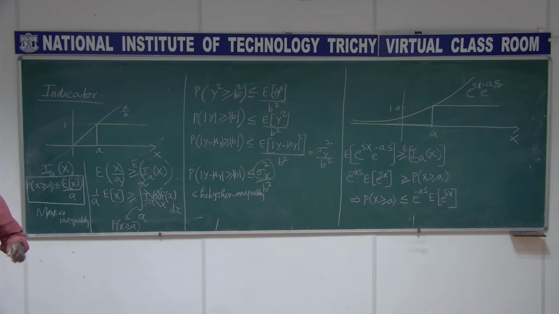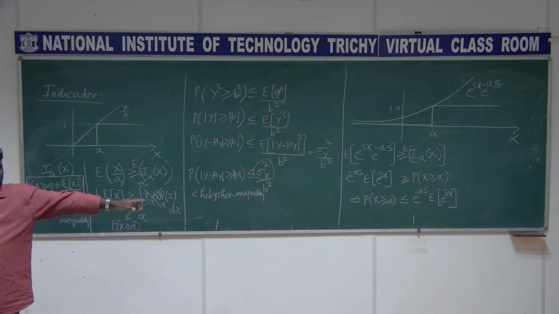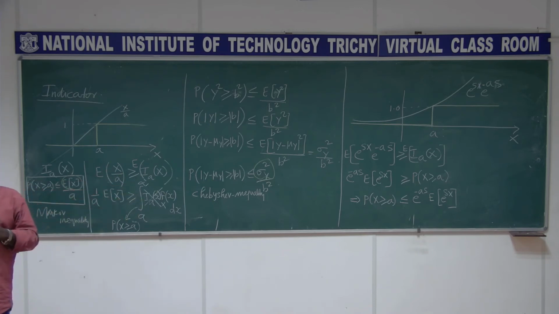I call it the moment generating function because it generates the moments: expectation of x square, x cube, x power 4 and so on, the higher order moments. So you are able to relate because that can be estimated.